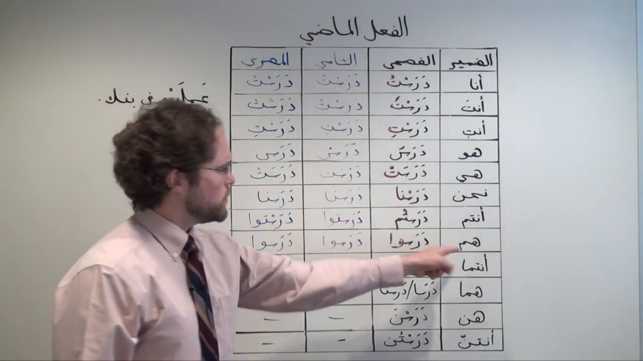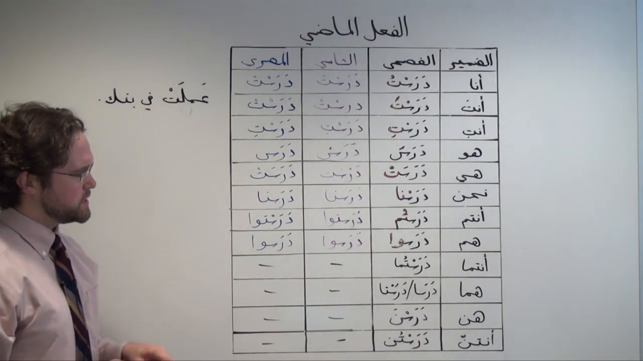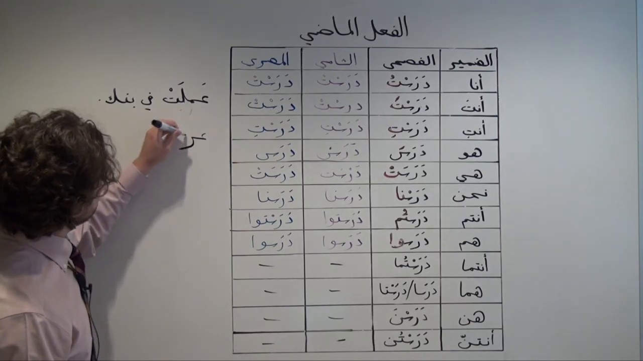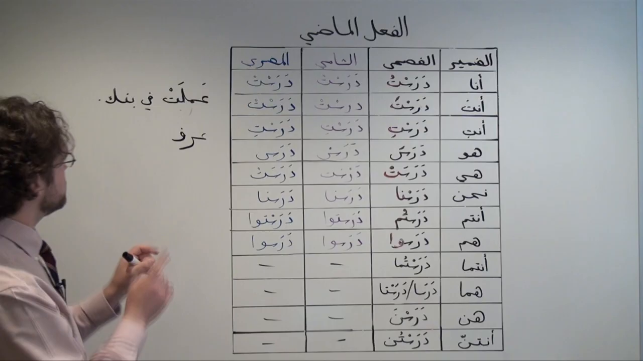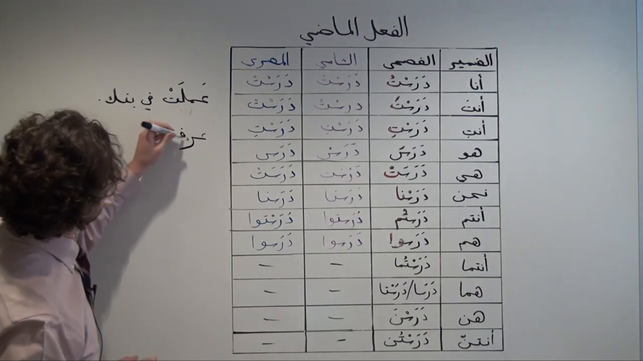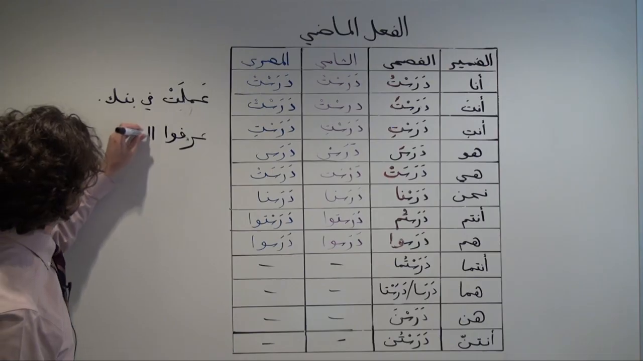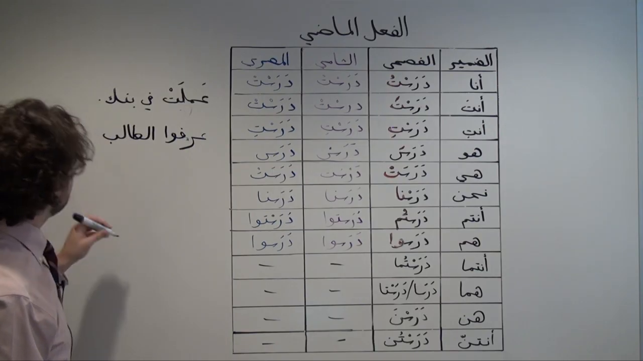Or if we wanted to say they knew the student, we would go to that. They, hum, okay, darasu, wow, with that decorative alif at the end. So we take that stem of our verb, arifa, and then we add waw, nun, arifu, at-talib.